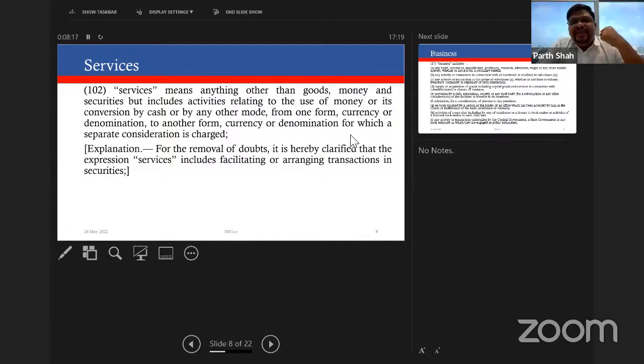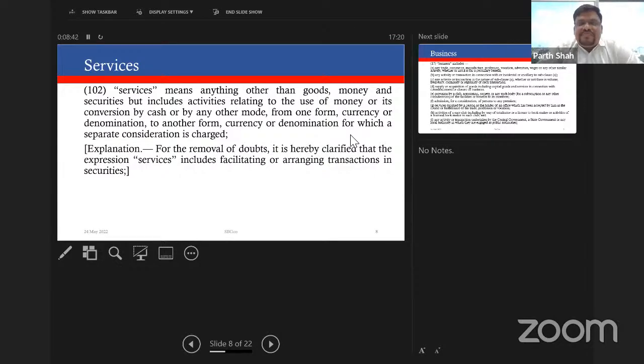So if I'm going to sell an immovable property, a transfer of immovable property becomes service because it is not goods. I would believe that no, service cannot be interpreted that loosely. Anything other than goods would still require me to go back and determine whether the essential elements of a contract are present, whether there is an activity which I'm doing for another person for a consideration or not. If it is not there, then it may not be a service.